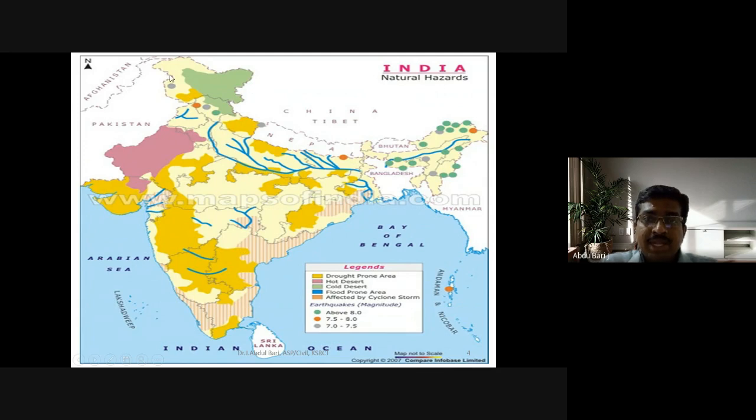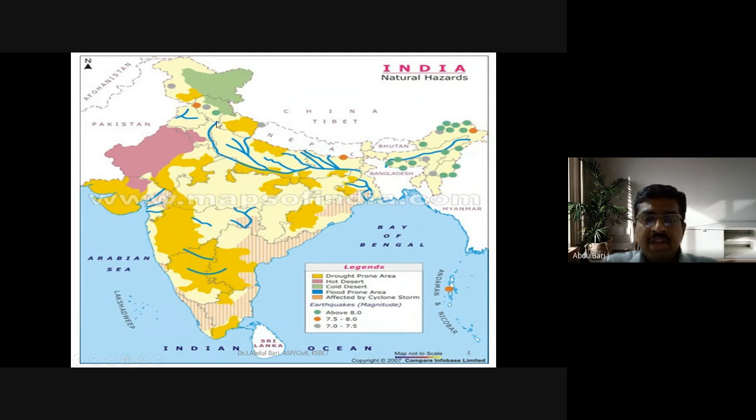Some major earthquakes have occurred in the northern as well as the eastern part of India, with magnitudes of about 7.5 and also about 8. We can see the dots here. Here the magnitude has been 8. Most of the eastern part of India has been affected by these high-magnitude earthquakes.